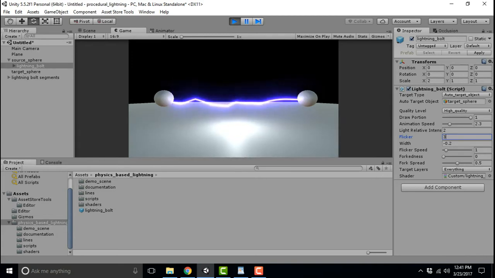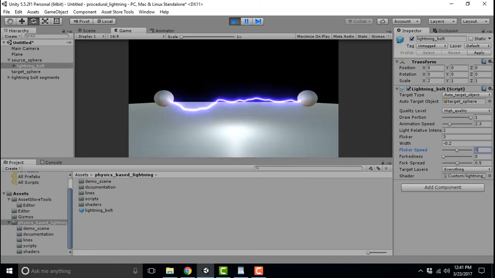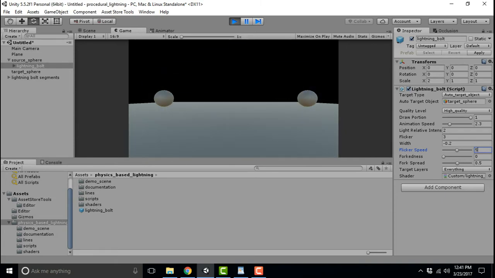Since the light source intensity is linked to the bolt width, the light source will also naturally flicker in sync with the width flicker. The flicker speed can be adjusted with the flicker speed slider.